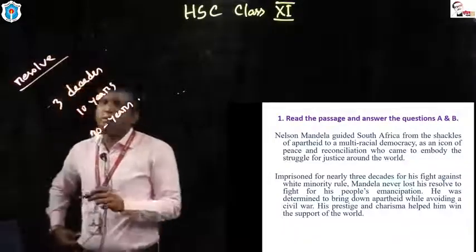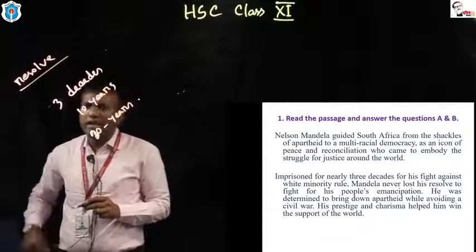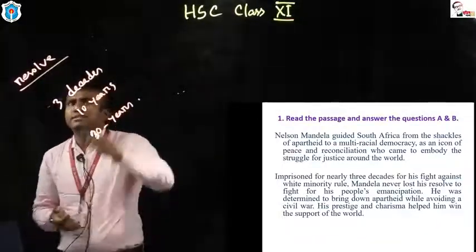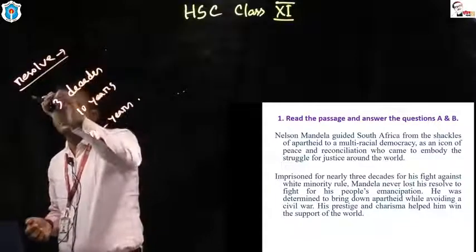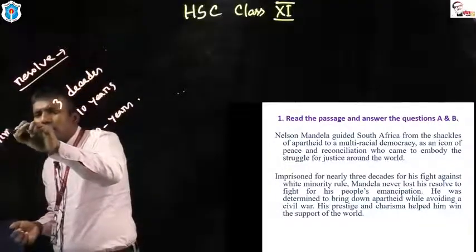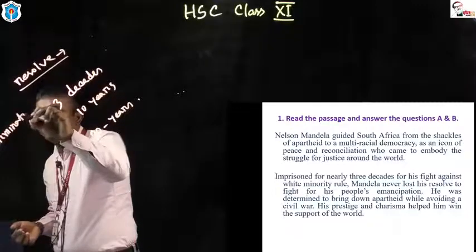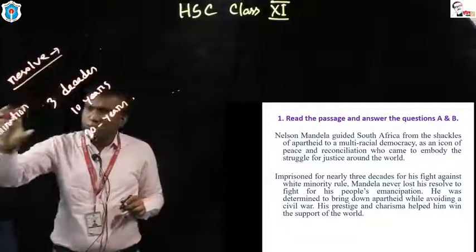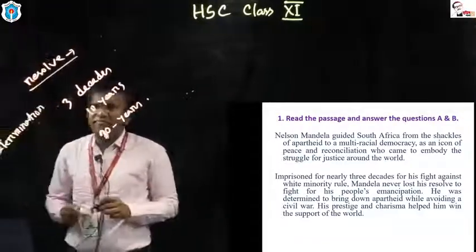What does resolve mean? In Bengali, resolve means protigga. The synonym of resolve is determination.